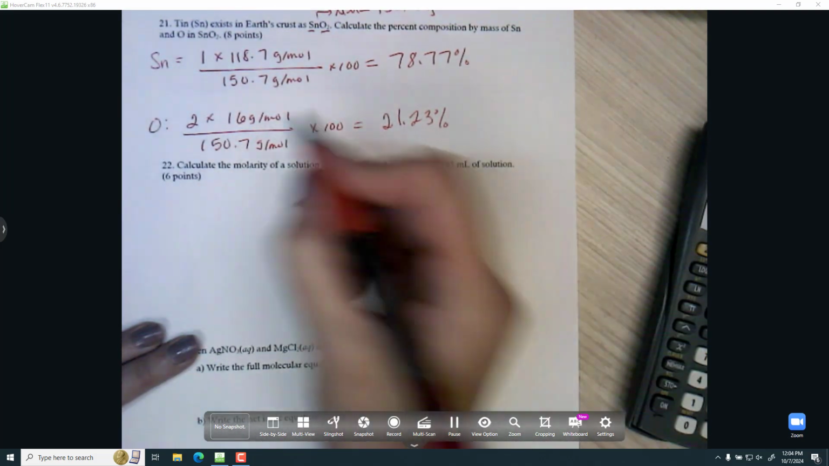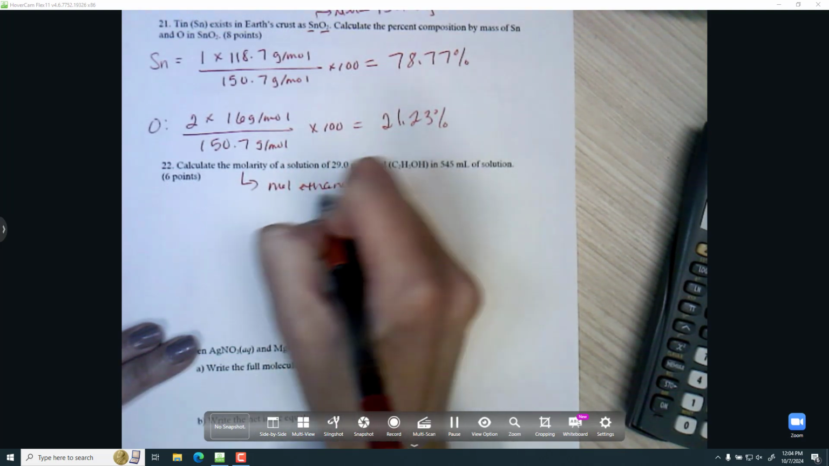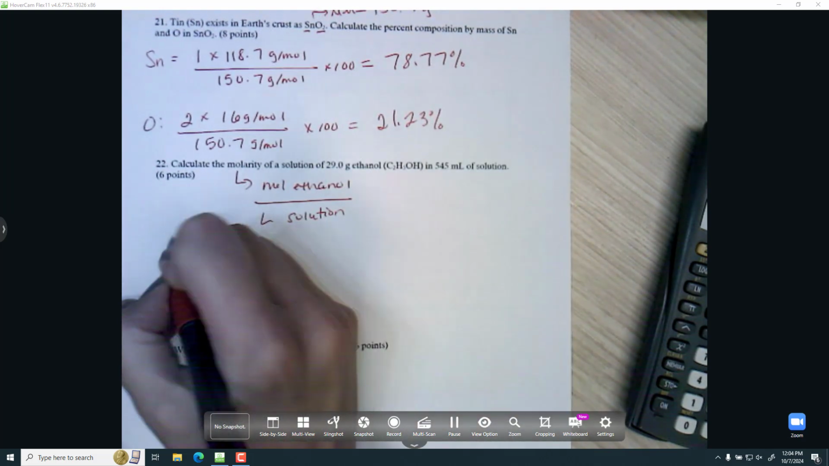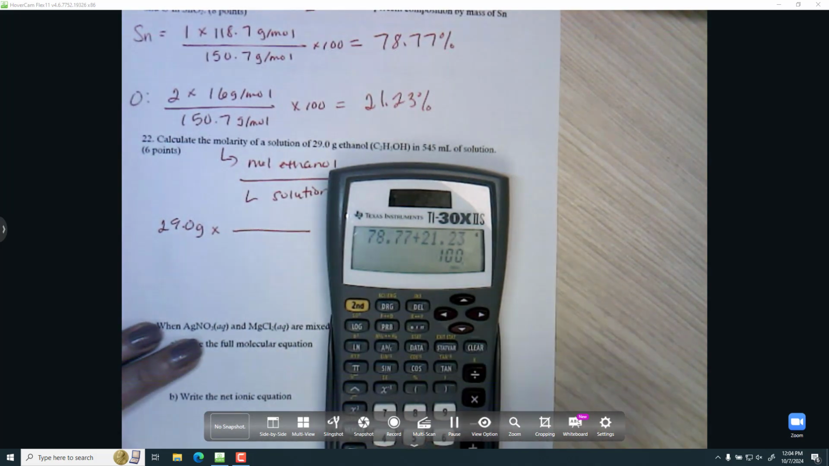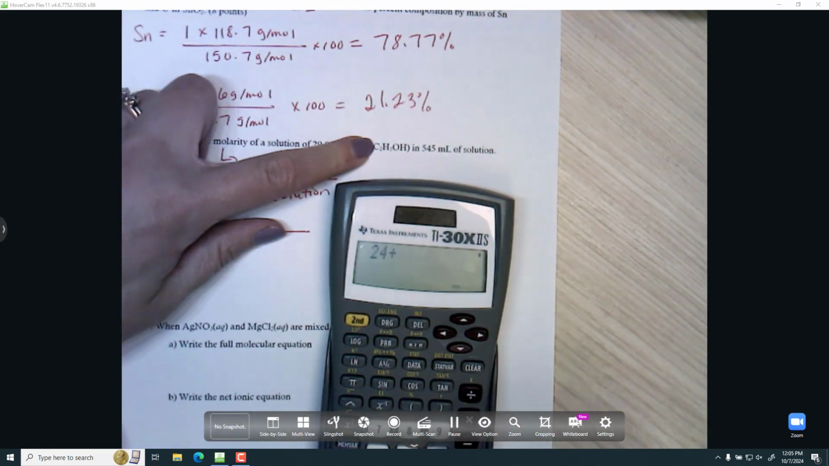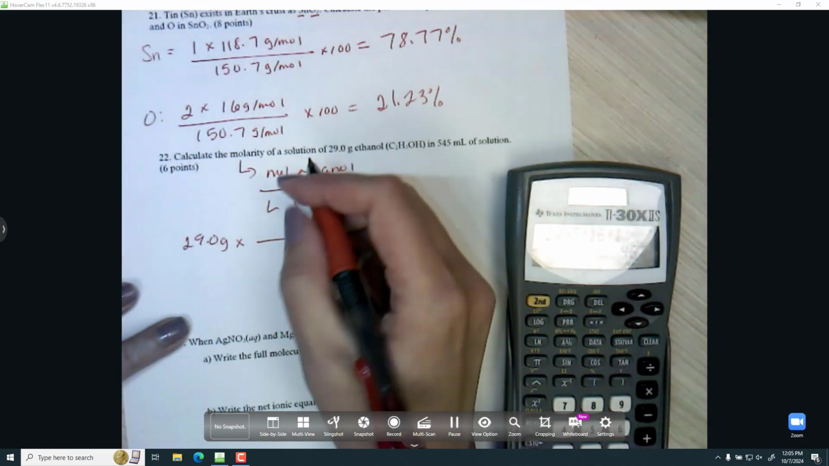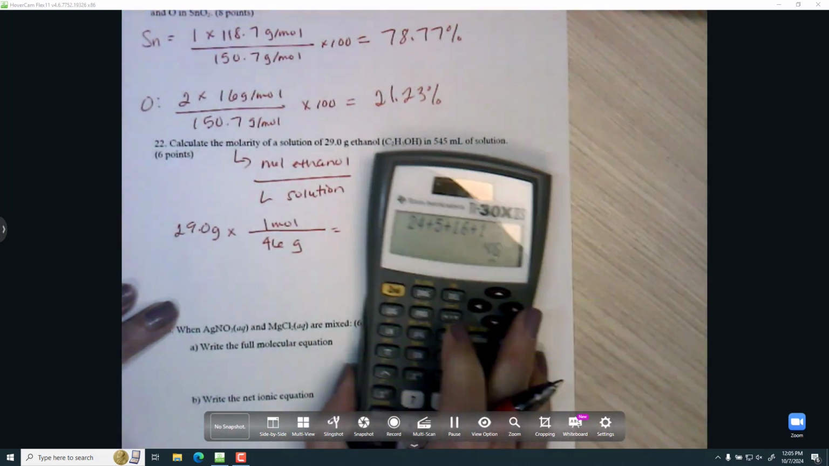All right, molarity, remember, is moles of solute. In this case, that's ethanol on top, liters of whole solution on the bottom. So I have grams of ethanol. I'm going to have to convert that to moles. I'll use the molar mass to do that. So 24 for the carbon, 5 hydrogen, 1 oxygen, and 16 plus 1 more, so a total of 46 grams. And I need to divide to get the grams to cancel.